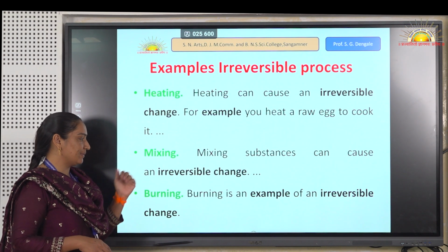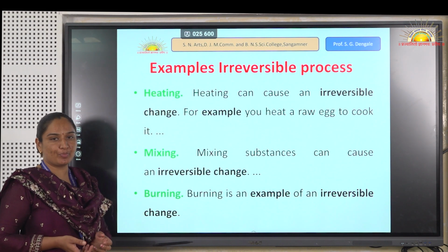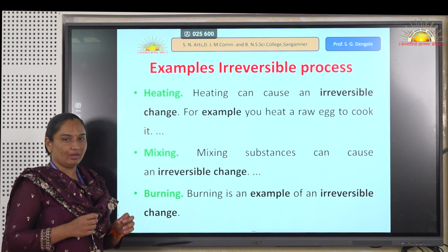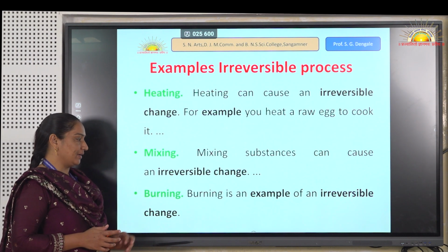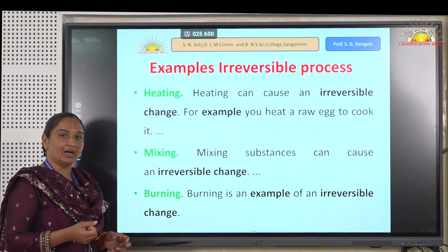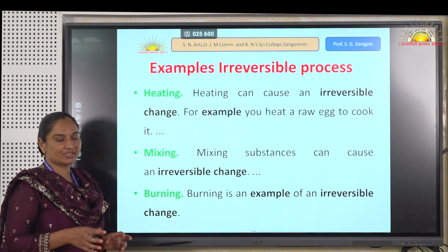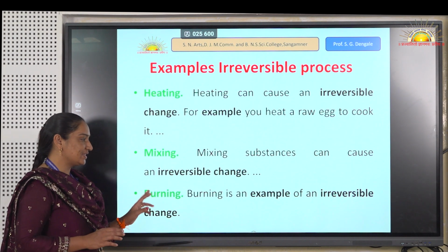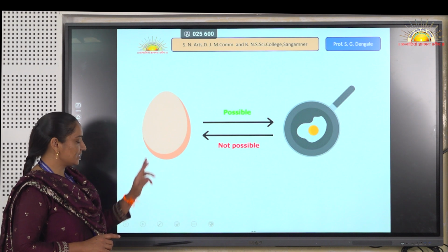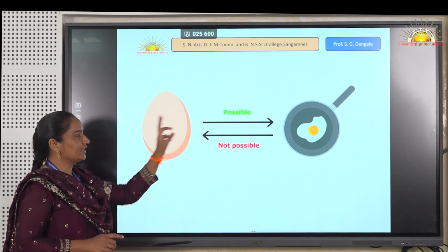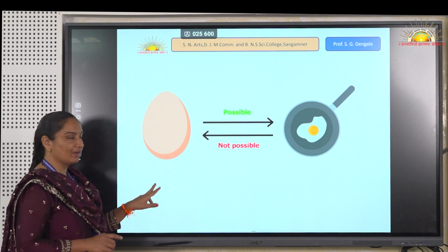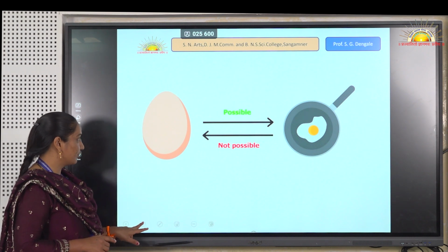Another example is mixing: if some components are mixed with each other, they cannot be separated. Then burning: if paper is burned, it does not come back to its original form. That means it is an irreversible process.